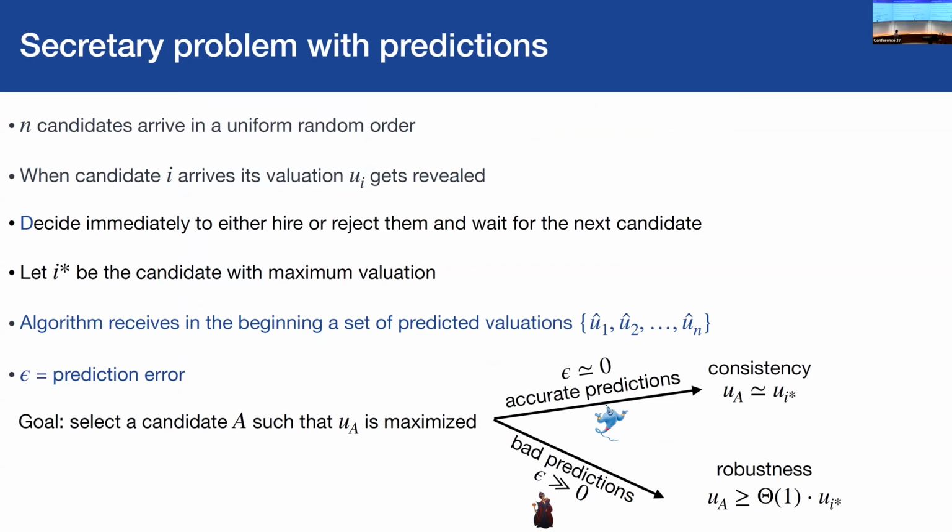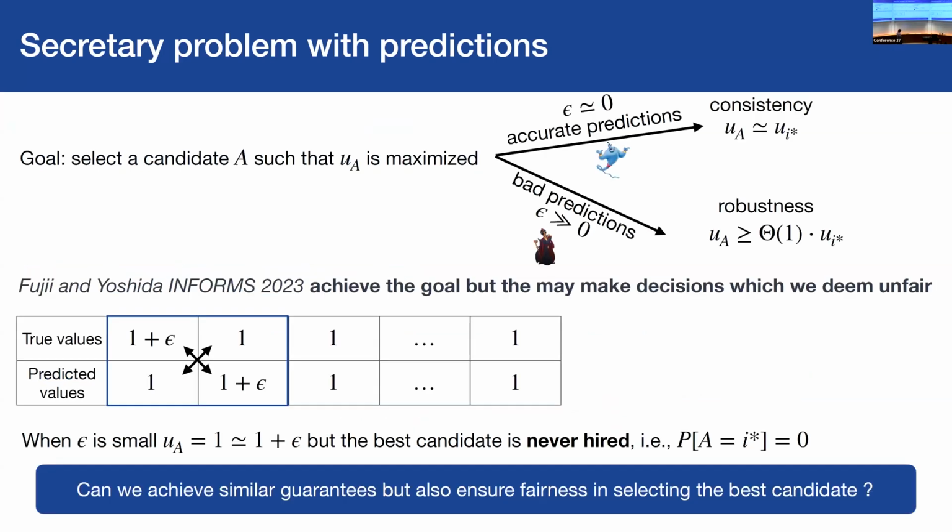Okay. And now you want to do the following. If the predictions are accurate, then you want to get almost the best candidate. And if predictions are bad, you still want to get something acceptable. Okay. And now what's the main problem?